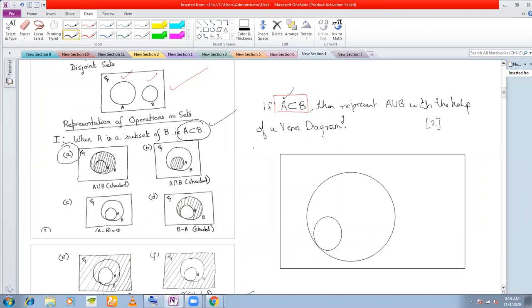A is the smaller set, because A is a subset of B. We call this set A, and the bigger set is B. And this rectangle is my universal set.